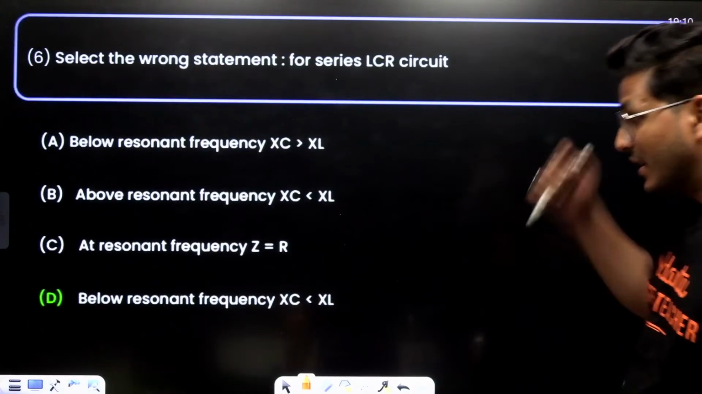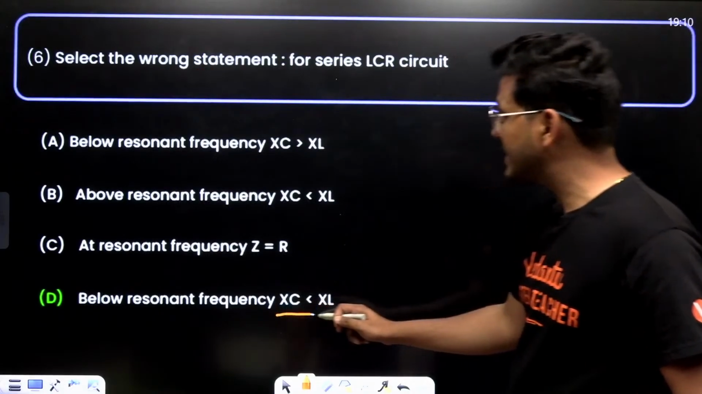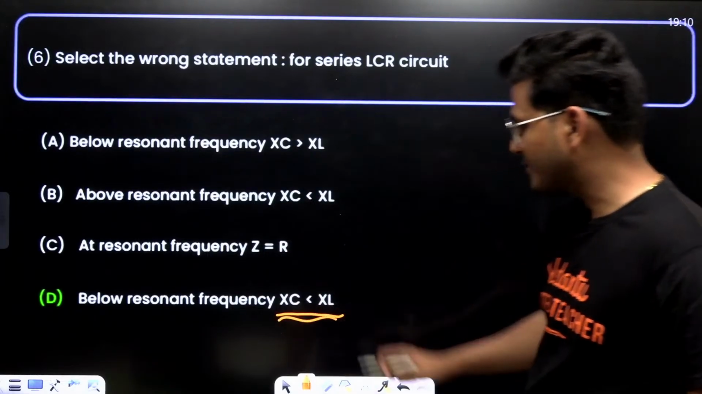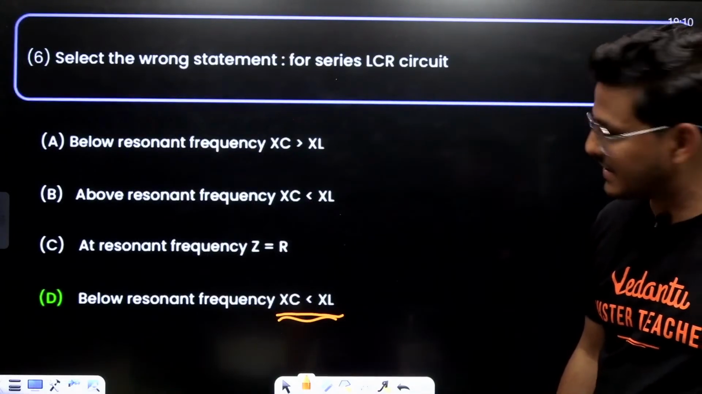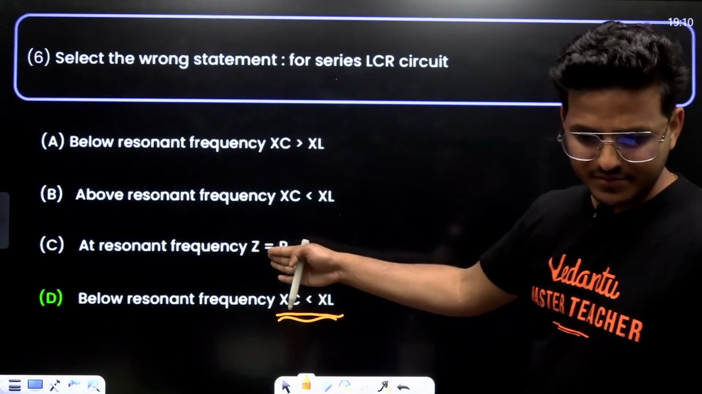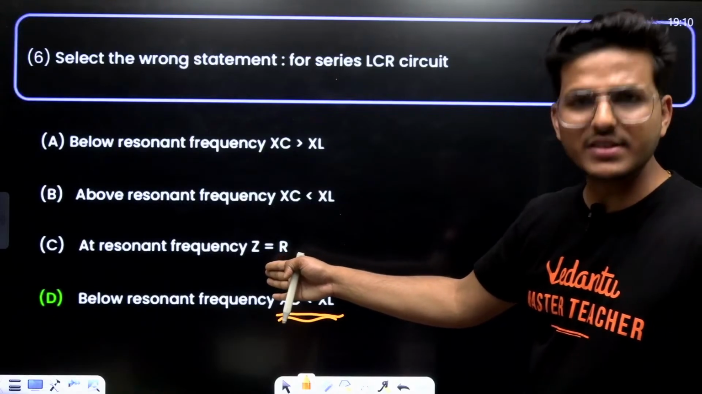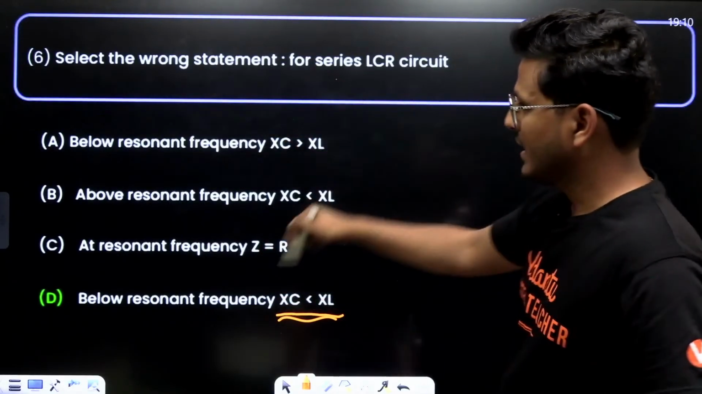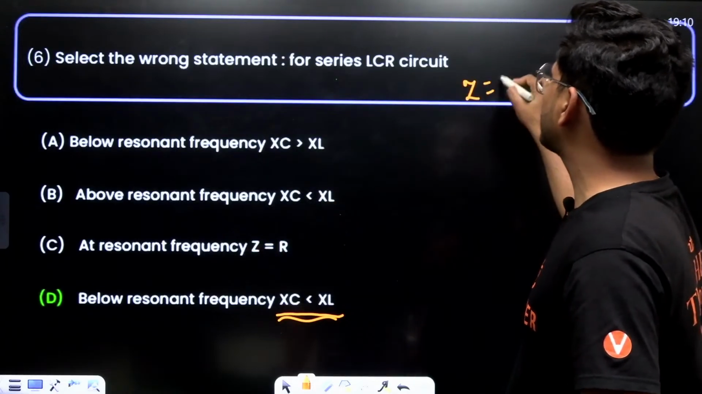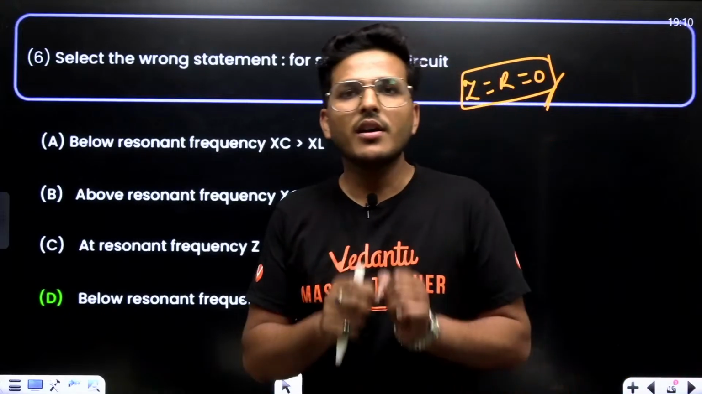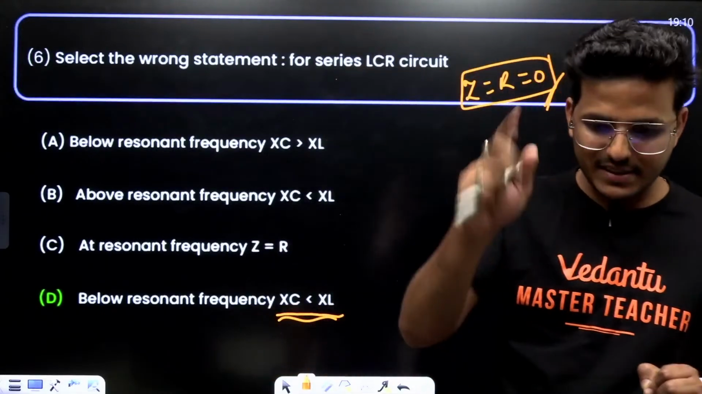Okay, fine. Below resonant frequency, XC is less than XL. D option. C is the correct one. Someone called C. C is the correct one just because at resonance, Z equals R, which is equal to 0. Right? At resonant condition, the resistance of the circuit is 0.